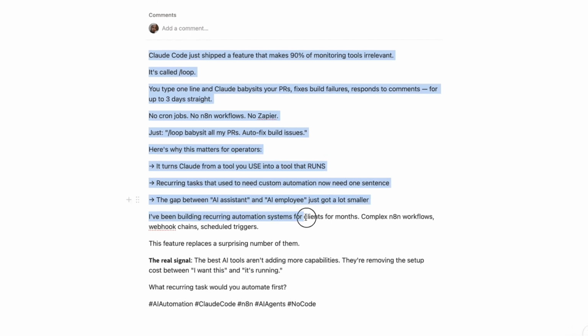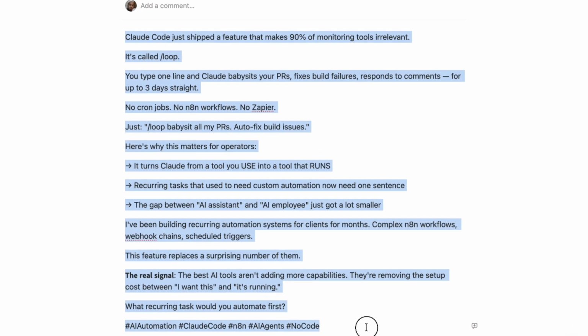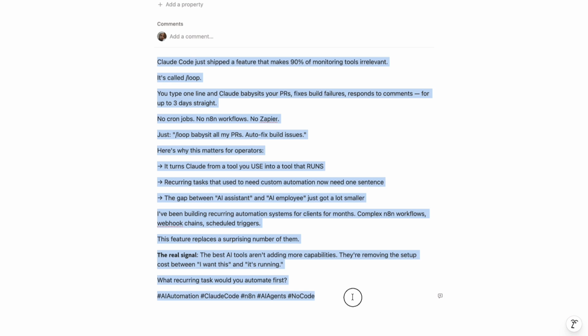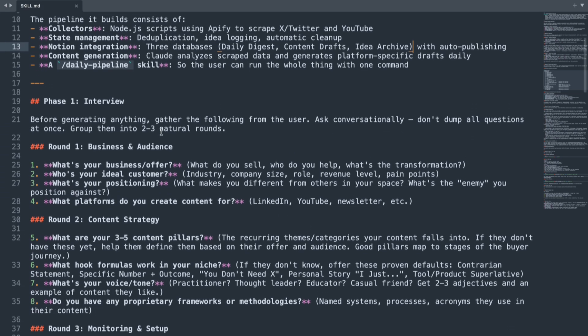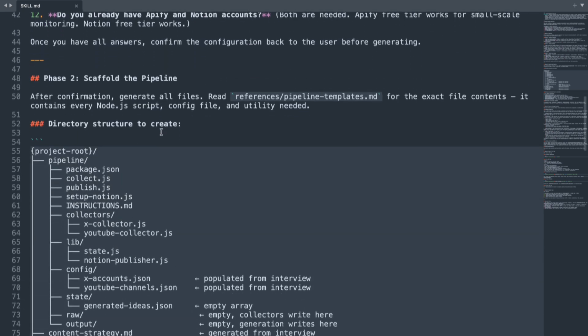Look at this. It's not generic slop. It's based on a real tweet from Anthropic yesterday that got 10,000 likes, and it turned that into a contrarian take that sounds like me. It took me a couple of hours to build this pipeline, but then I turned the whole thing into a reusable Claude Code skill, so you don't need those couple hours.